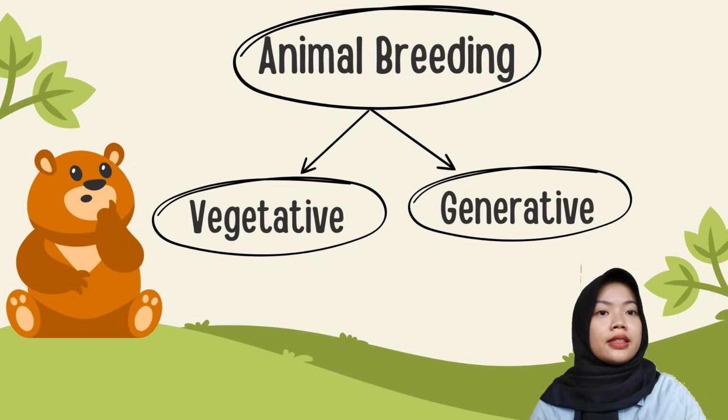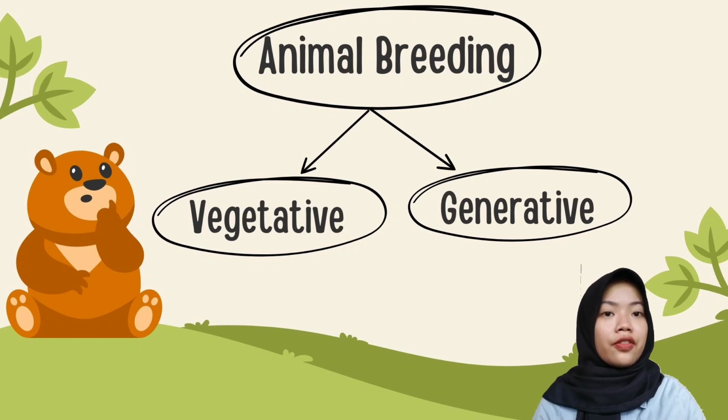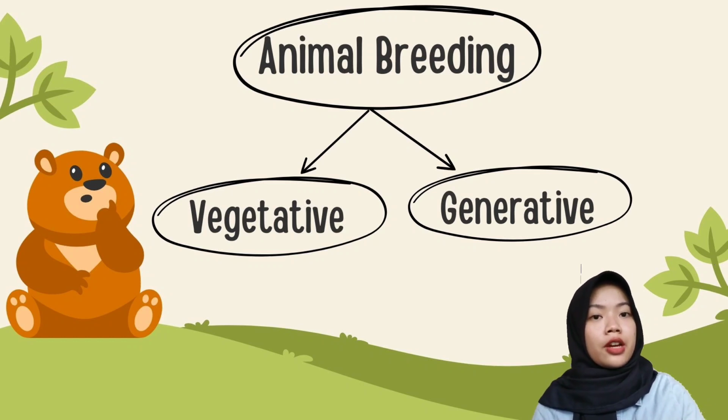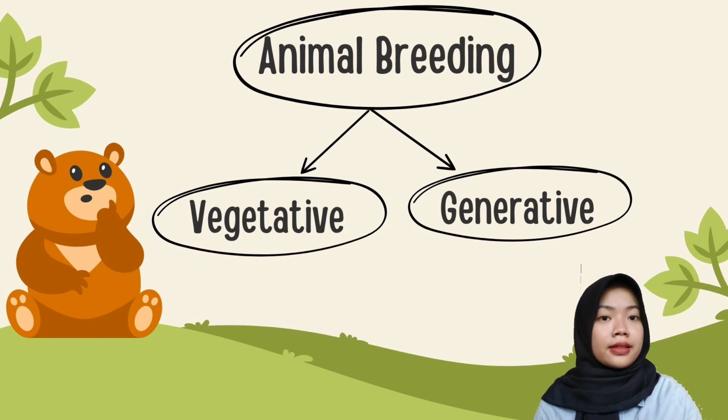The material this time is that the reproduction of animals occurs in two types. The first is, there are two types in animal reproduction: vegetative and generative. Vegetative reproduction occurs without the mating of male and female animals, so vegetative reproduction only involves one individual. Meanwhile, generative reproduction is reproduction that begins with the mating of male and female animals.